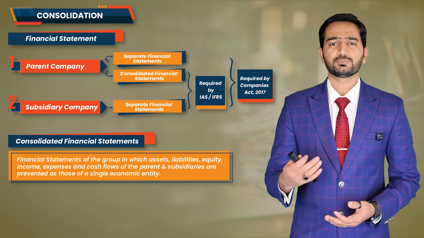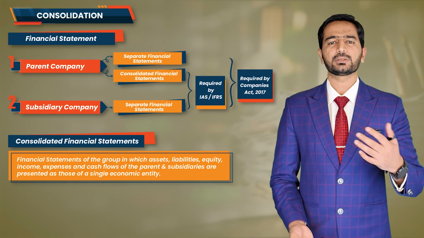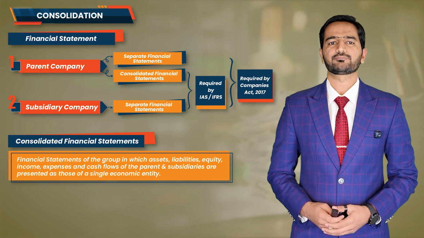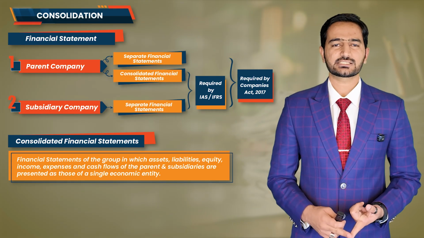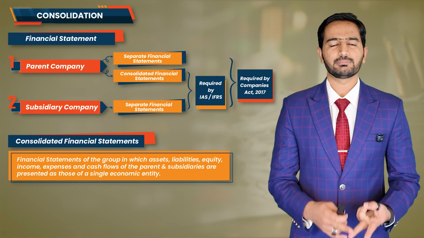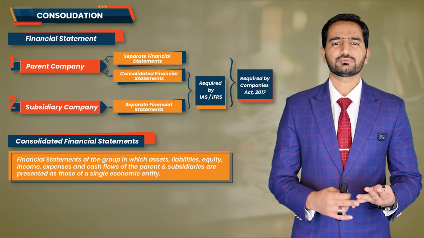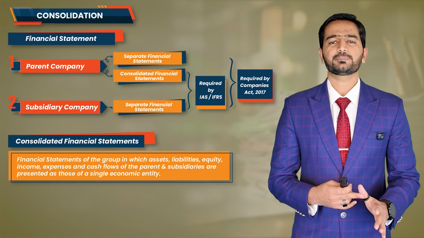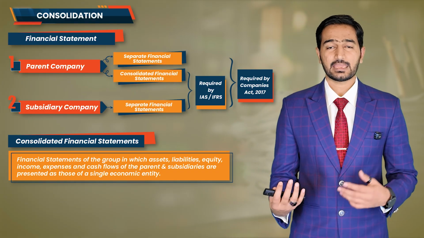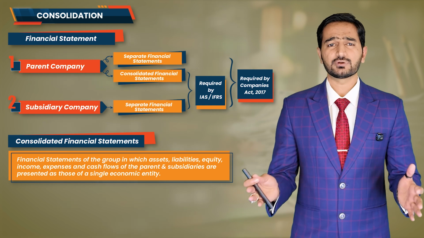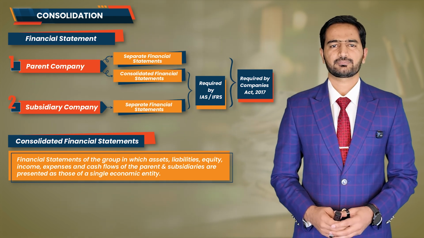And then we prepare the financial statements of that group as if we are preparing them for a single company, which means we will take 100% of the assets, 100% of the liabilities, 100% of the income, 100% of the expenses, and 100% of the cash flows, both of the parent company and the subsidiaries, and we will present them together in the consolidated financial statements.